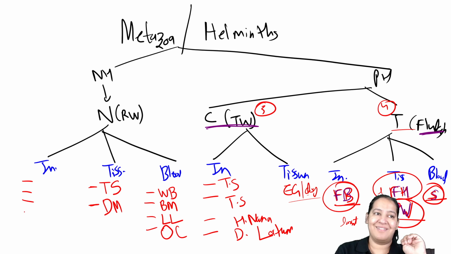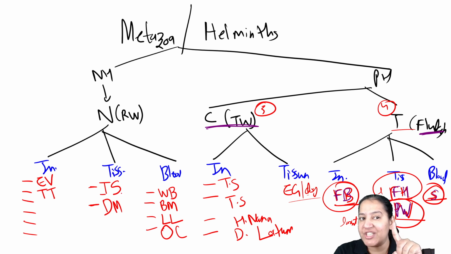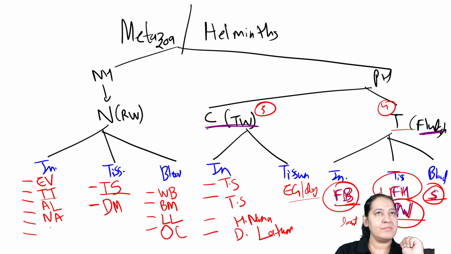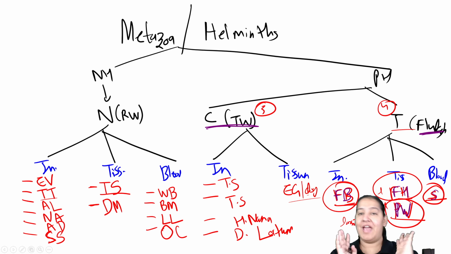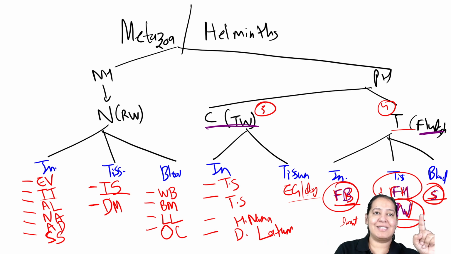In intestine, there are 6. I will get confused here, but I will try. The first one was Enterobius vermicularis. The second one was Trichuris trichiura. This was Trichinella spiralis, and this is Trichuris trichiura. The third is Ascaris lumbricoides. After that, Necator americanus and Strongyloides stercoralis, and one more is Ancylostoma duodenale. So I am done. You can see 6, 7, 8, 9, 10, 11, 12. Total 12 nematodes are there.